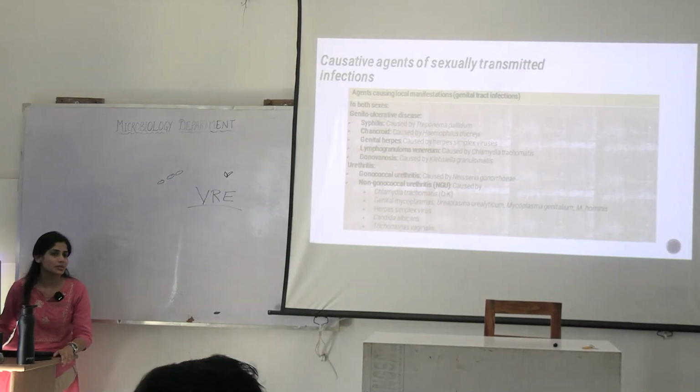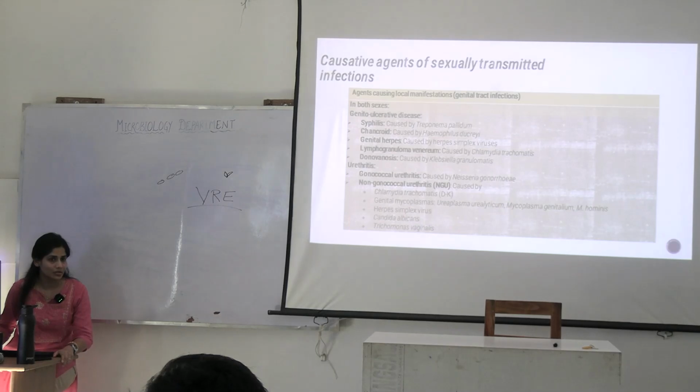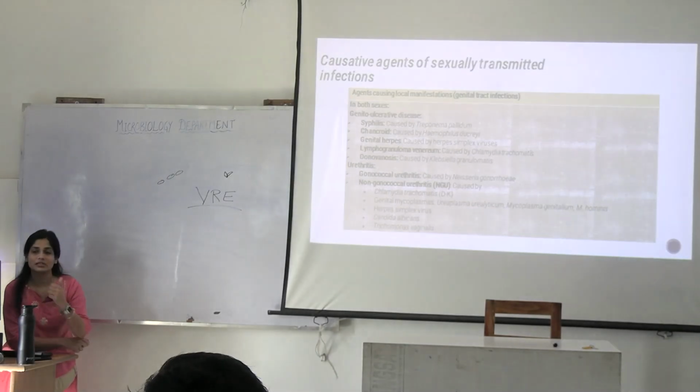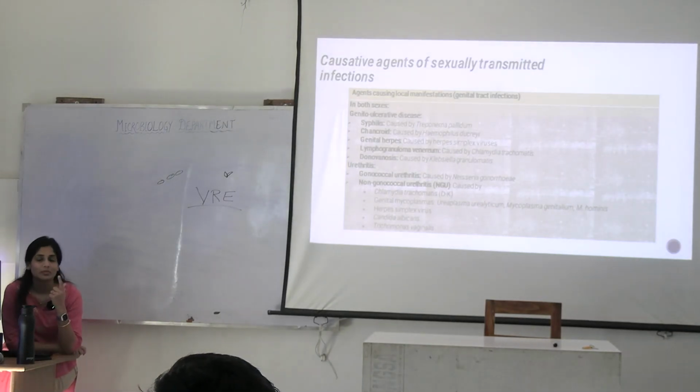How can you diagnose them? When the patient comes to you, you will see the local lesions. You will see if it's painless or painful. You will check for any lymphadenopathy is there or not. If there are two things available to you in the question also about the genito-ulcer lesion, ulcerative lesion or non-ulcerative, painful or painless lymphadenopathy, right?